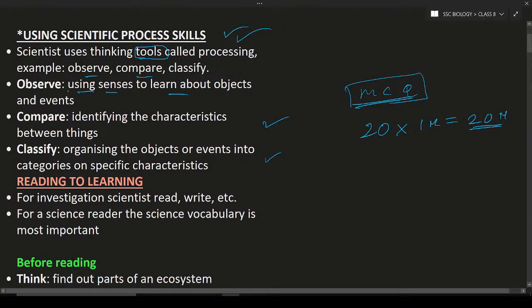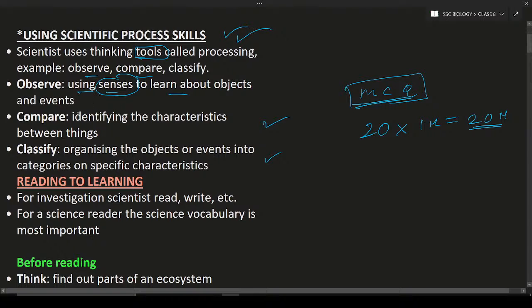So in observation, we use the senses to learn about the object. What is meant by senses? Senses are nothing but eyes, ears, nose, tongue, and skin, okay? These senses are used for the purpose of studying and observation. With the help of the eye, you observe. With the help of the ear, you listen. With the help of the nose, you smell. So these sense organs, eyes, ears, nose, tongue, and skin, are used for the senses.